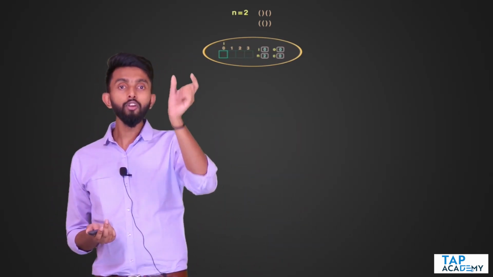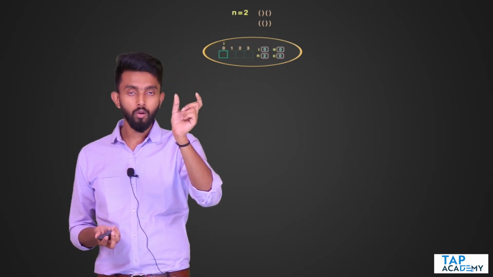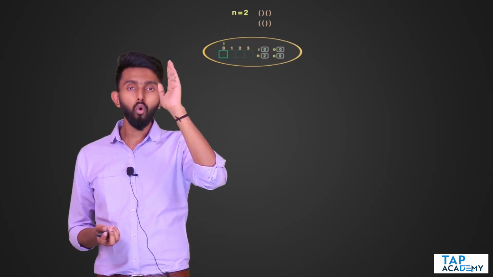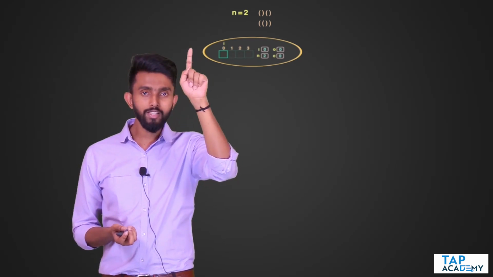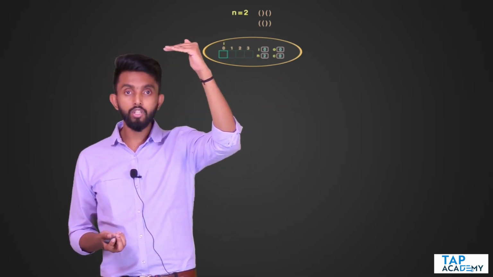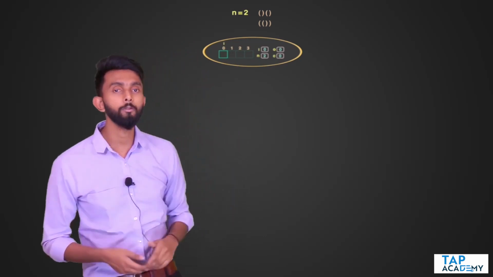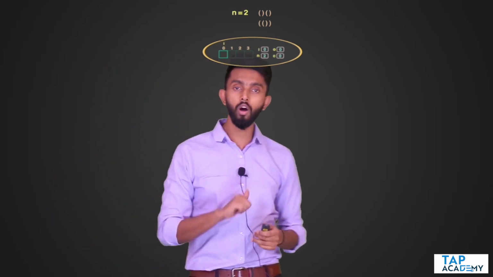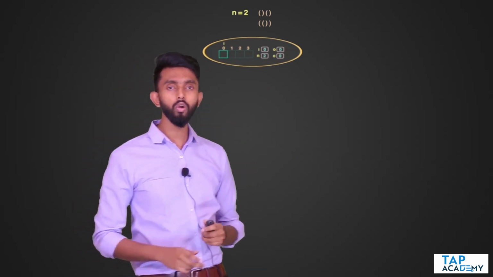But to select which option, opening or closing, I will write code in such a way that first it will always see if opening can be placed. If opening cannot be placed, only then it will look for closing. Oh really sir, will this work, you may ask. And how sir, how will you do?